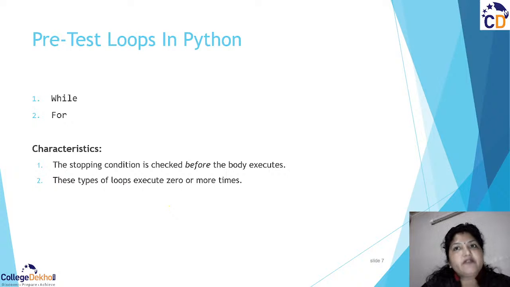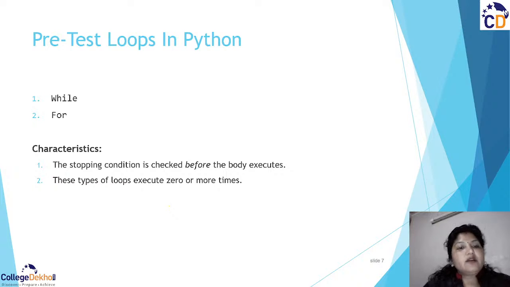Whereas with post-test loops, it basically executes one time, then it checks the condition. So this is the basic difference between do-while and while, but Python has pre-test loops, right? So we have while, we have for also. What are the characteristics of that?